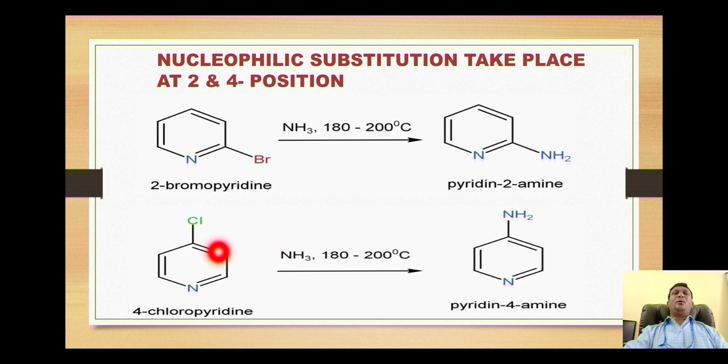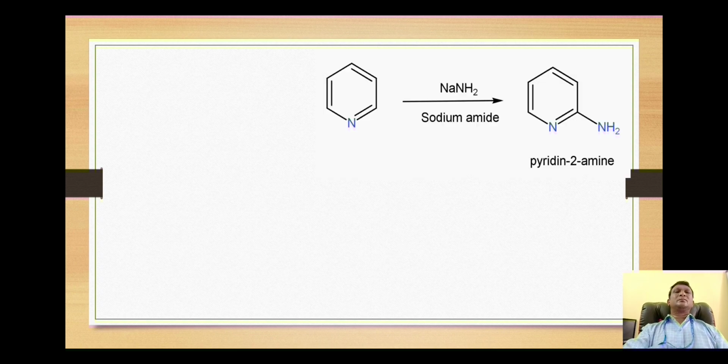Likewise, 4-chloropyridine when reacted with ammonia at this moderate temperature of 180 to 200 degrees centigrade, the amino group attacks at this position, and there is release of HCl and attachment of this amino group to give 4-aminopyridine. This is also another example of the nucleophilic substitution reaction.